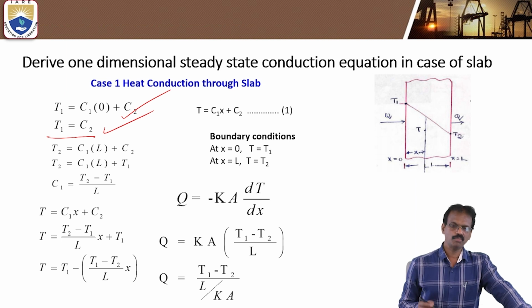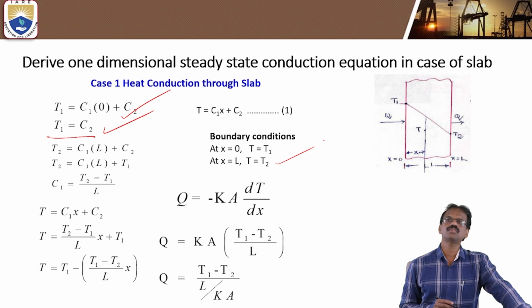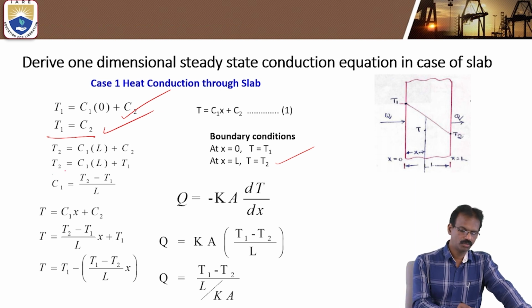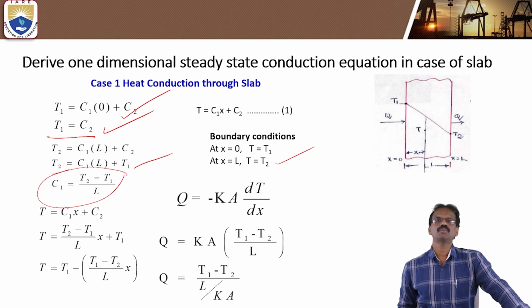Then apply the second boundary condition. What is the second boundary condition? That x is equal to L, T is equal to T2. If you apply the second boundary condition, then T2 is equal to this formula. If you substitute that C2 is equal to T1, then C1 is equal to (T2 minus T1) by L.